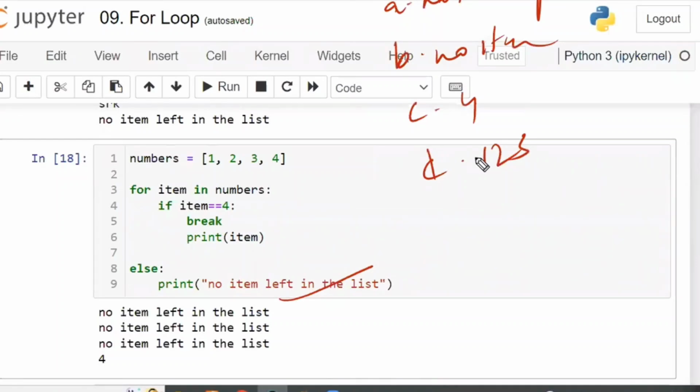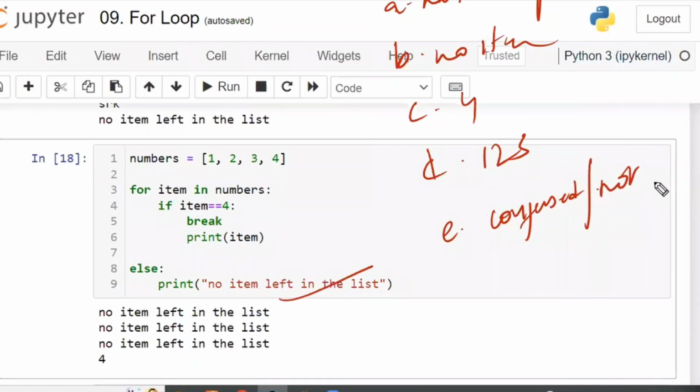How many are going with respect to D, the right answer? Just raise your hand. Only one student. How many of you are going with A? How many of you are going with D, called confused or dilemma, not able to understand or not able to say the answer?